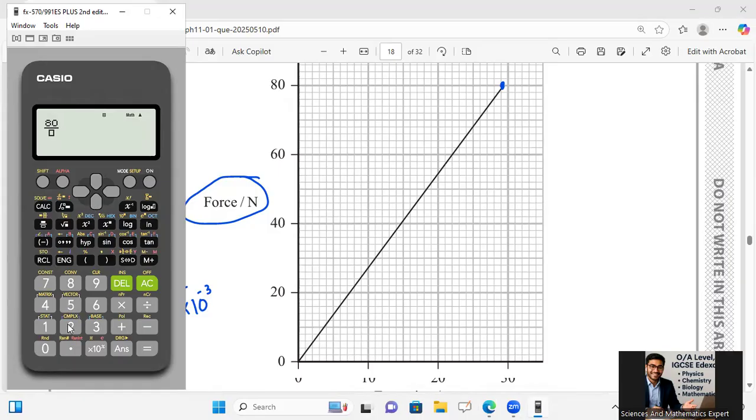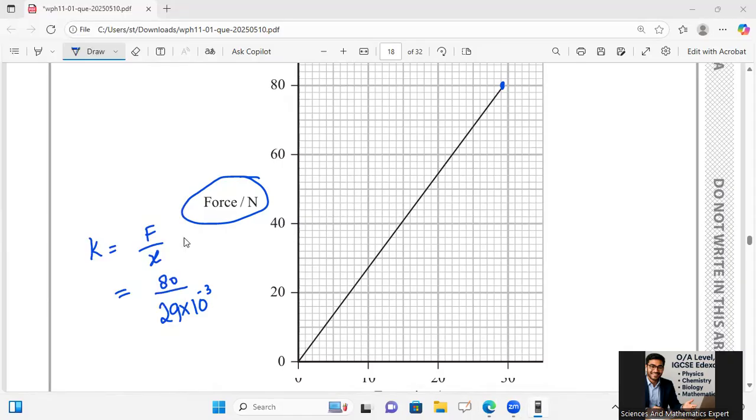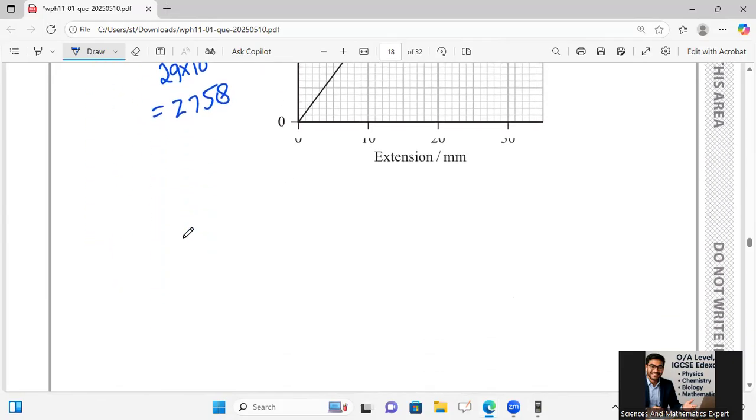Divided by 29 millimeter, 29 multiply 10 raised to power minus 3, is equal to 2758. This is the spring constant value over there, 2758, about 2760.